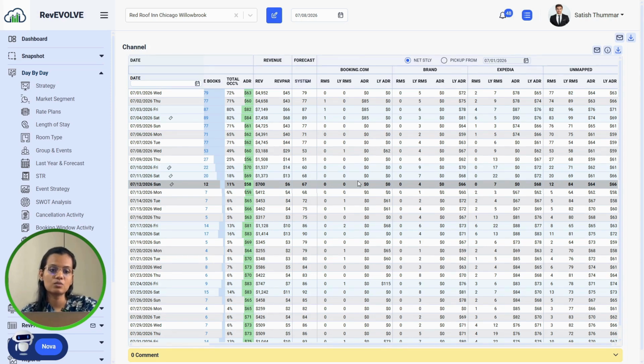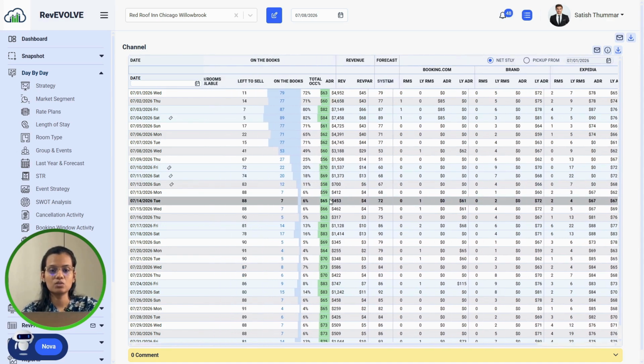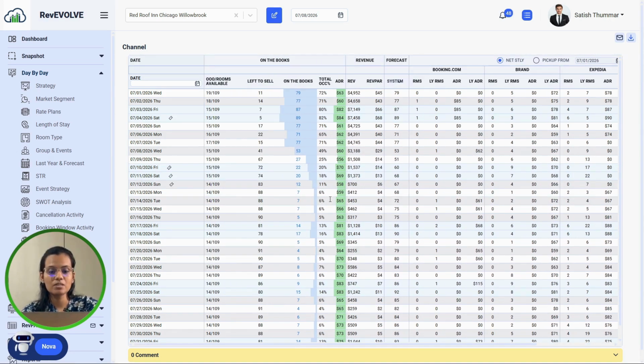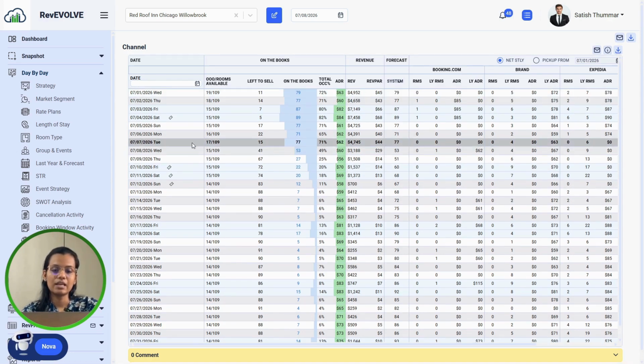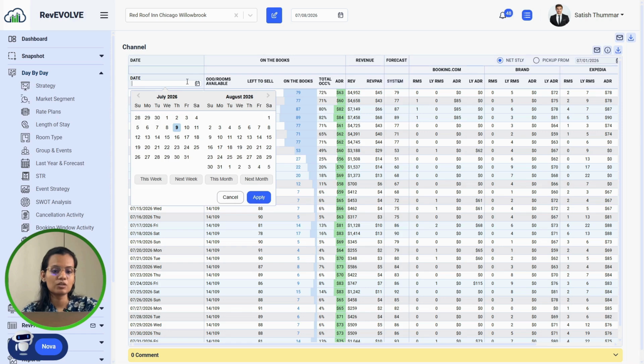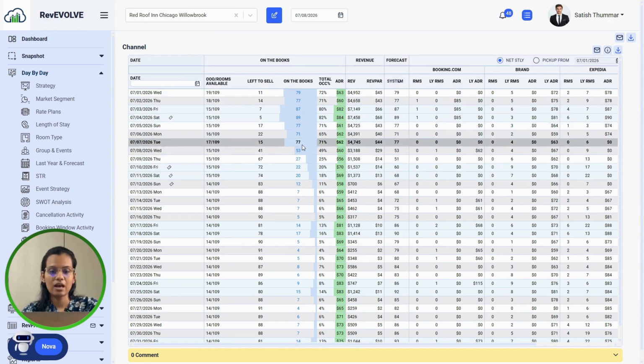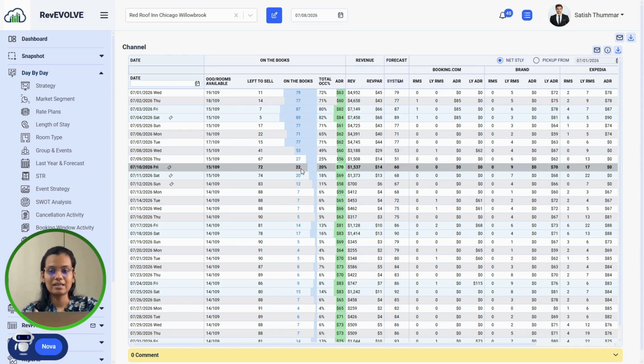For me, this hotel has Booking.com, brand, Expedia, and an unmapped part. In the unmapped part, we add the data that does not get mapped under any channel. So you can see your channel-based performance. These KPIs provide an instant snapshot of the business for each arrival date. We have all the dates for the current month, and if you want to see the next month, you just select the next month here. For this property, mostly they are last minute bookings. So this property is a last minute booking type.